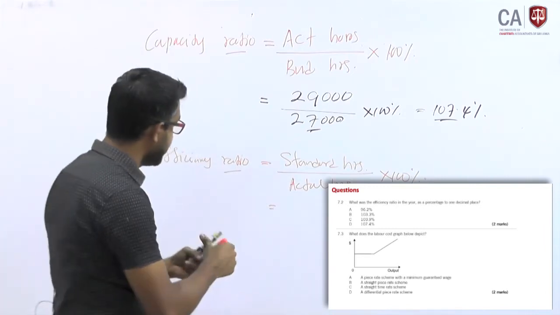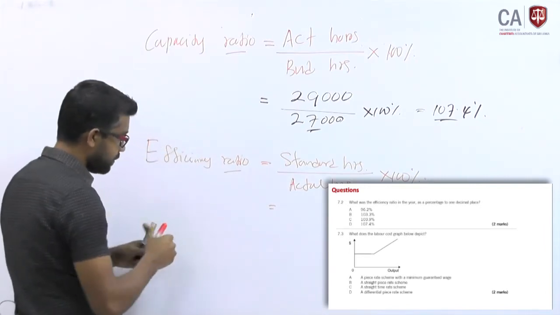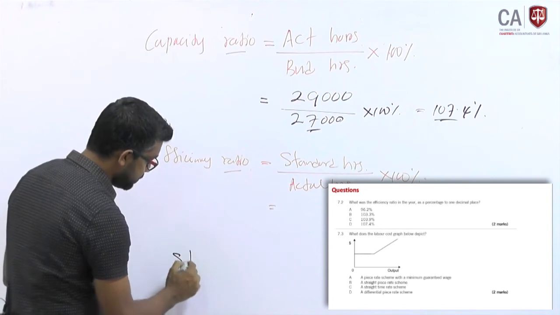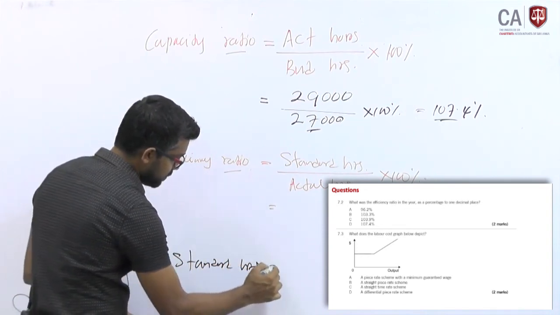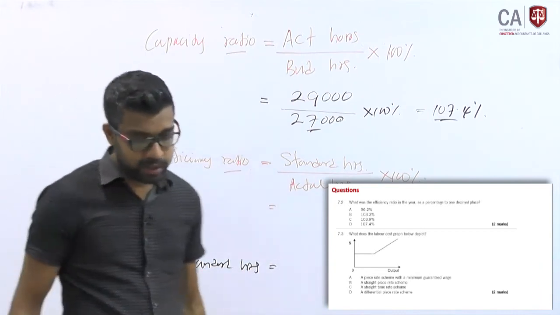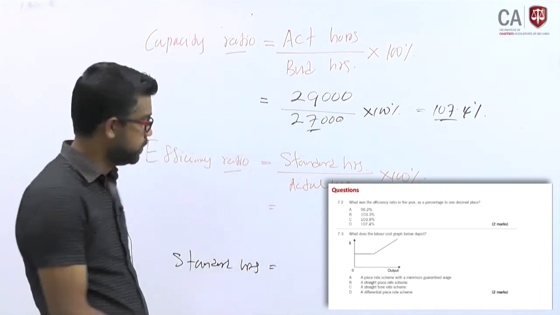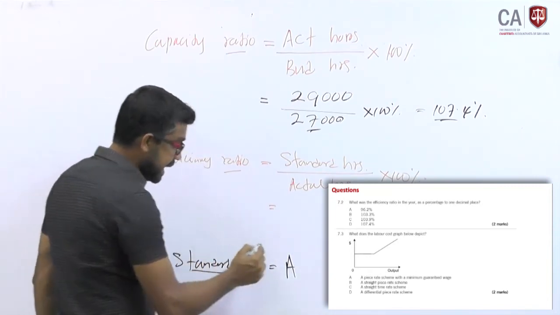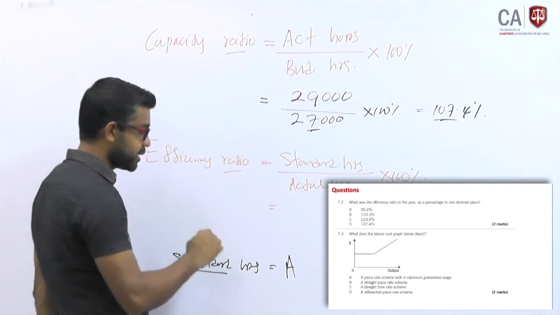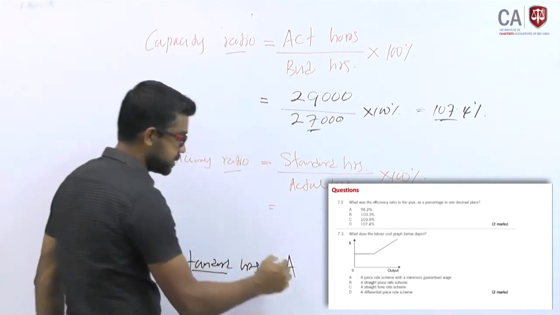How do you calculate standard hours? First of all, you have to calculate standard hours. Standard hours on actual production basically, right?